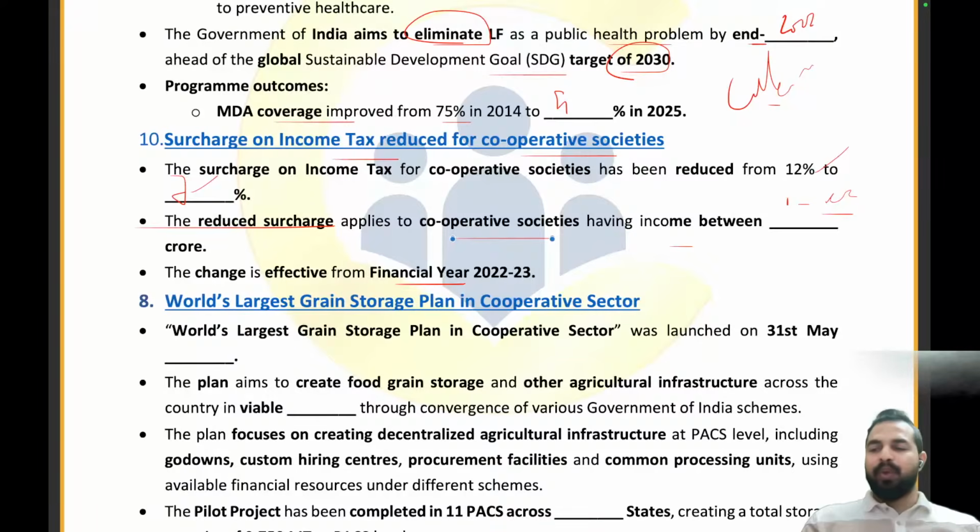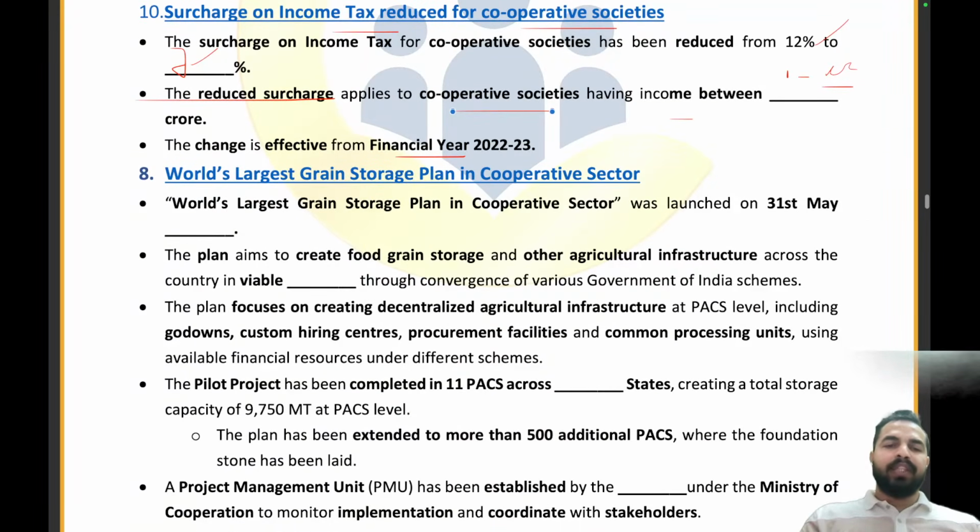Let's now try to answer the questions here. Okay, let's start. The world's largest grain storage plan in the cooperative sector was launched on 31st May 2023. The plan aims to create food grain storage and other agricultural infrastructure across the country in the viable dash, through convergence of various Government of India schemes. It is the viable. What exactly will come here? Please quickly tell me in the chat box.